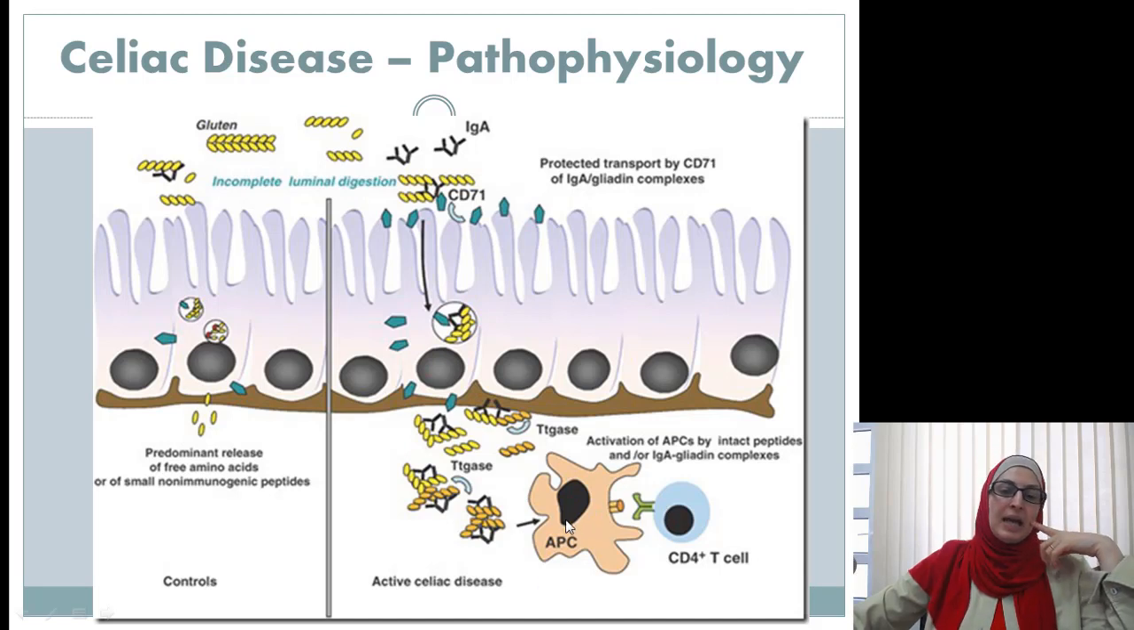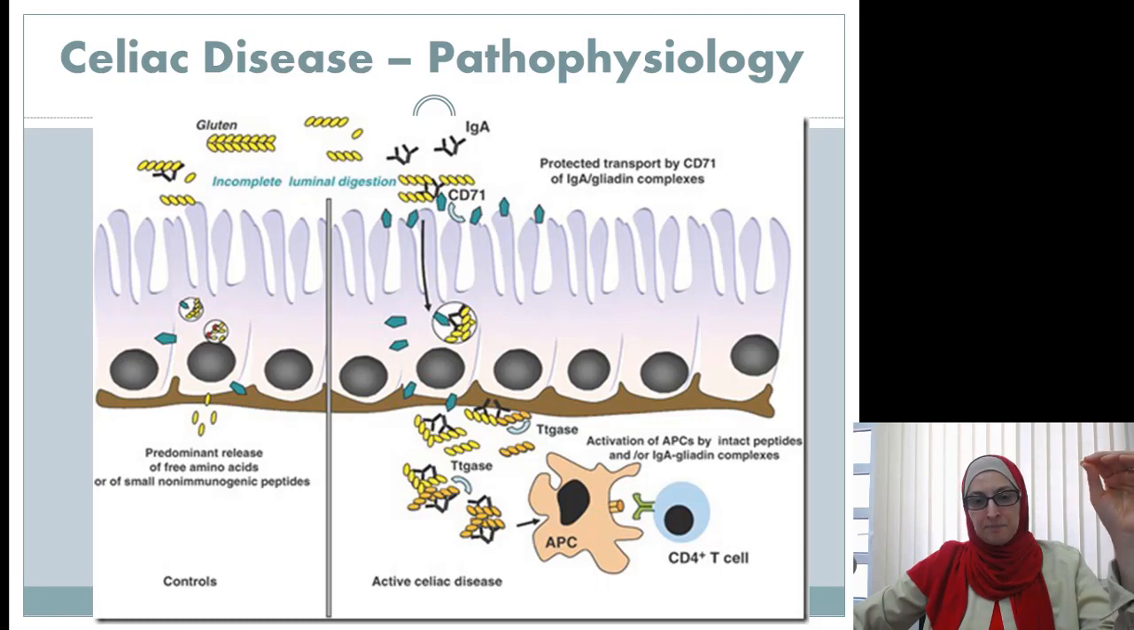This is taken by an antigen-presenting cell, which presents it to the T cells and creates an inflammatory reaction. So this is one of the mechanisms by which gluten induces an allergic or inflammatory reaction in gluten-intolerant patients, because they cannot degrade this substance. They do not have the adequate enzymes needed to degrade it.